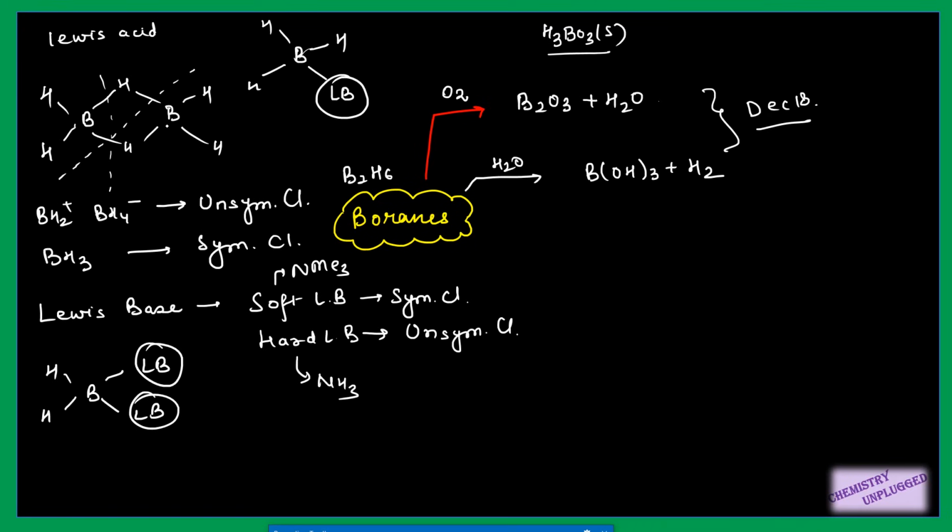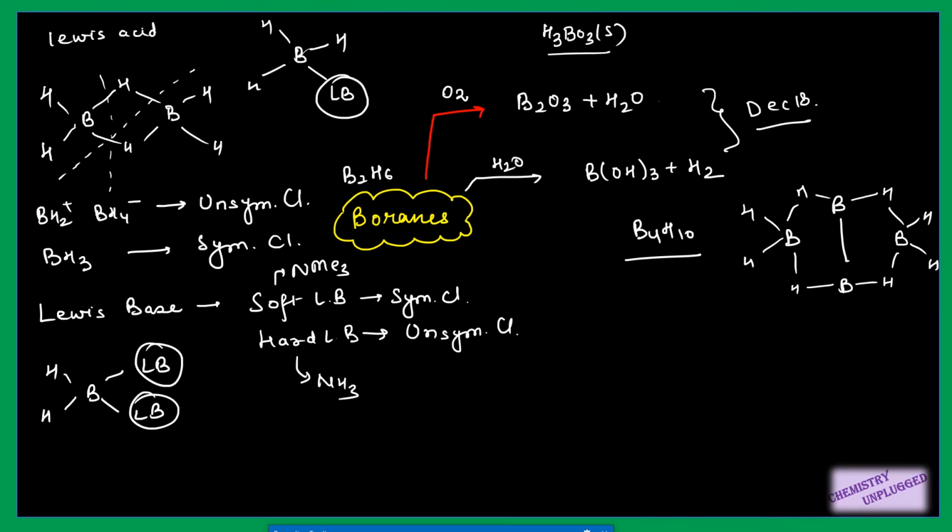But if you have larger boranes like tetraborane, B4H10, we can draw the structure of B4H10. It is not so difficult. But if you are using boranes larger than this, it will create problems for you. You cannot easily determine the structure of boranes. We can draw its structure like this. It has two center two electron bonds, three center two electron bonds, and in addition it also has a two center two electron bond between boron and boron, right?